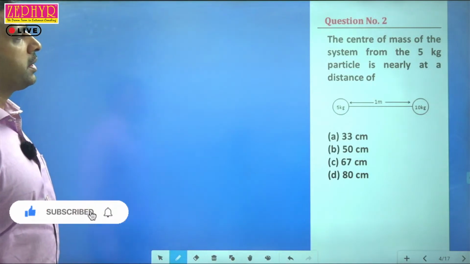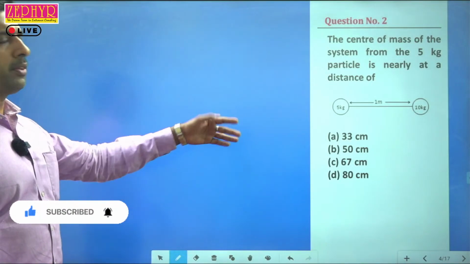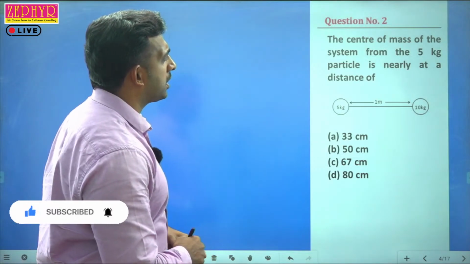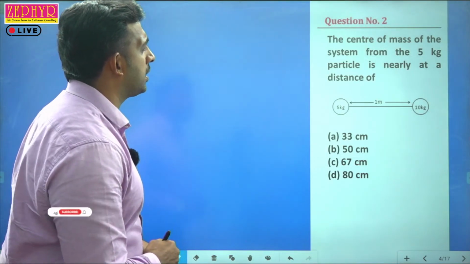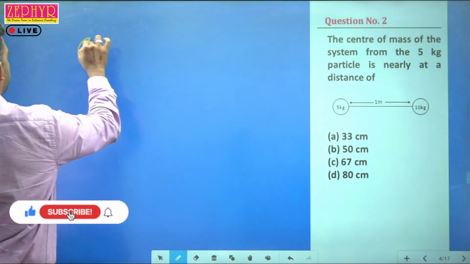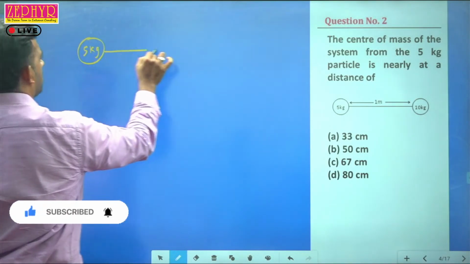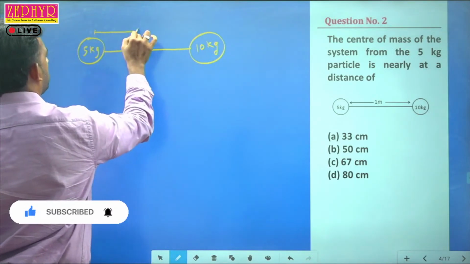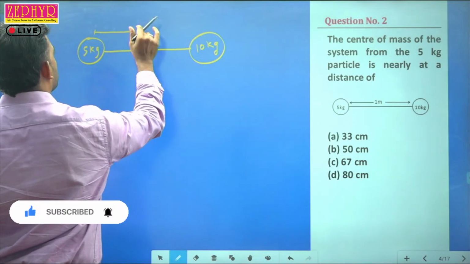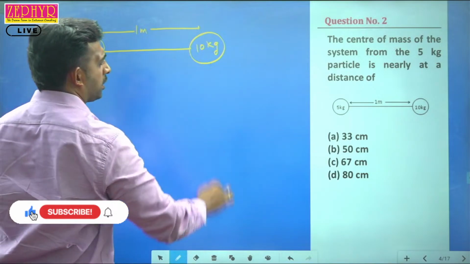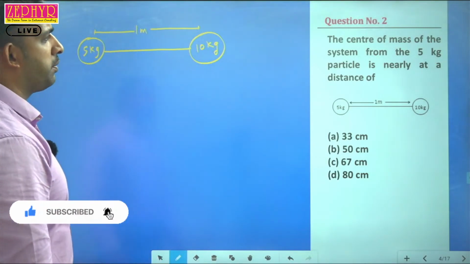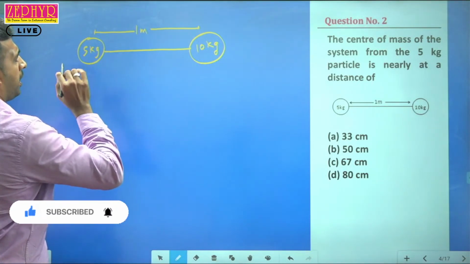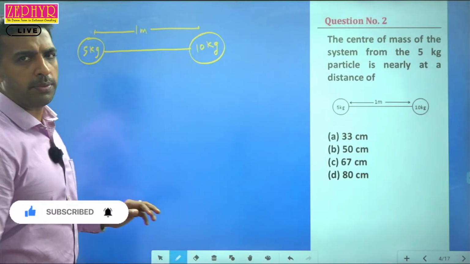We'll see the next question. This question can be solved by using our shortcut equation we discussed previously. You can see the question: the center of mass of the system from the 5 kilogram particle is nearly at a distance of. So we have 5 kilogram and we have 10 kilogram, separated by a distance of 1 meter. They have asked to find out the position of center of mass from the 5 kilogram.